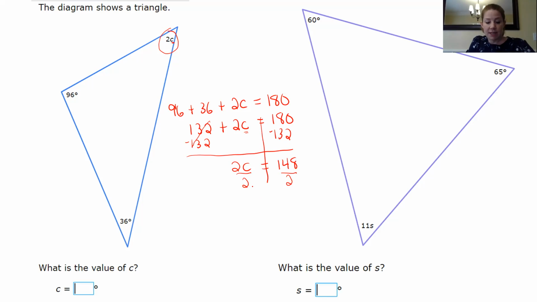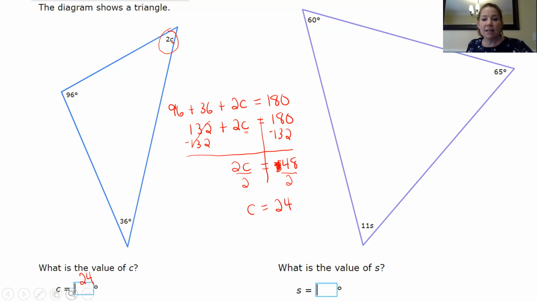Oh wait, that's not right. 180 minus 132 is 48, not 148. I'm sorry about that. Ignore that number. All right, so when I divide 48 by 2, I find the value of C is 24. 48 divided by 2 is 24. So C is equal to 24.